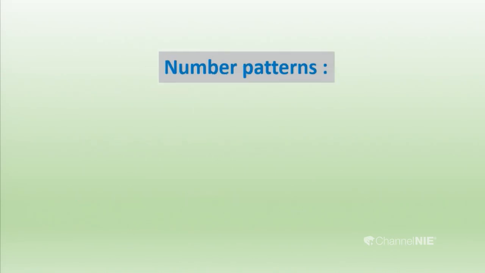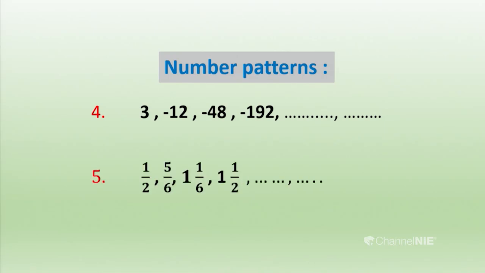Look at the fourth number pattern. 3, minus 12, minus 48, minus 192. So, what are the next 2 terms of them? You think about it, okay? Then I will give the fifth number pattern also. That is the fractional number pattern. You can say very easily what the next 2 terms of this number pattern are.